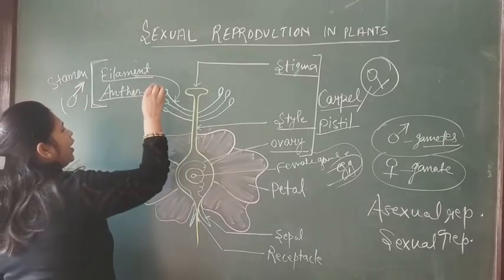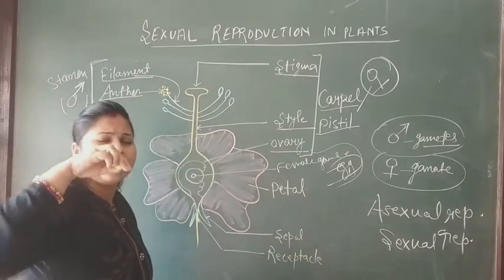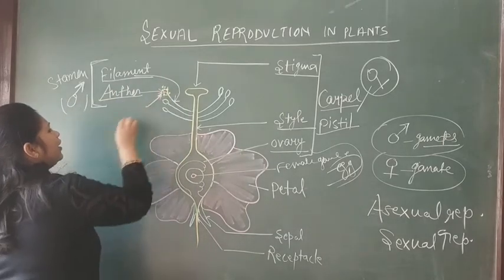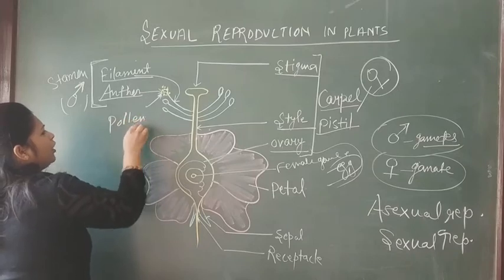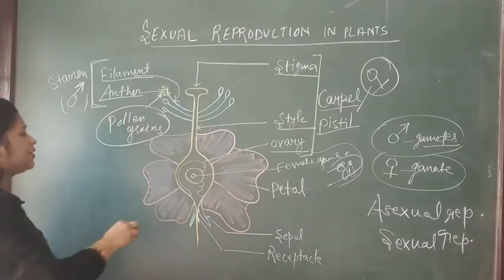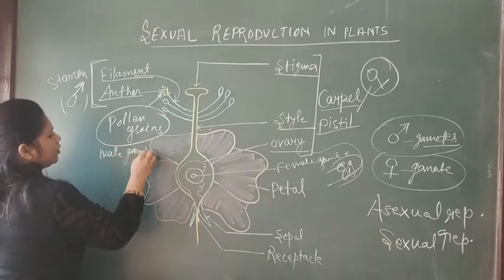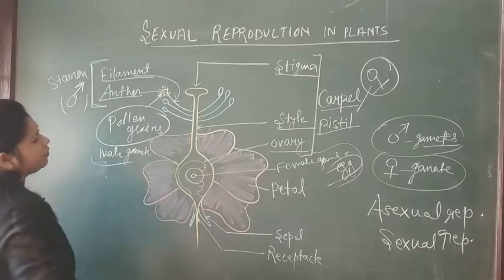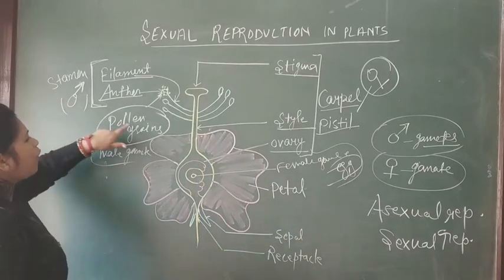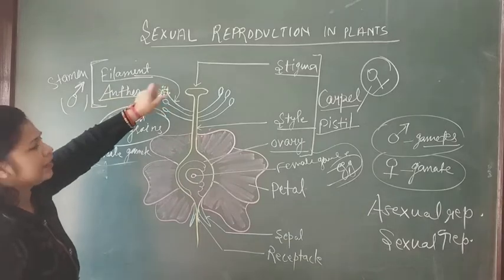Above this anther, some small yellow powder-like structure is present, which is called pollen grain. This pollen grain is the male gamete of the flower. Egg is the female gamete of the flower and pollen grain is the male gamete, which is present above the anther.